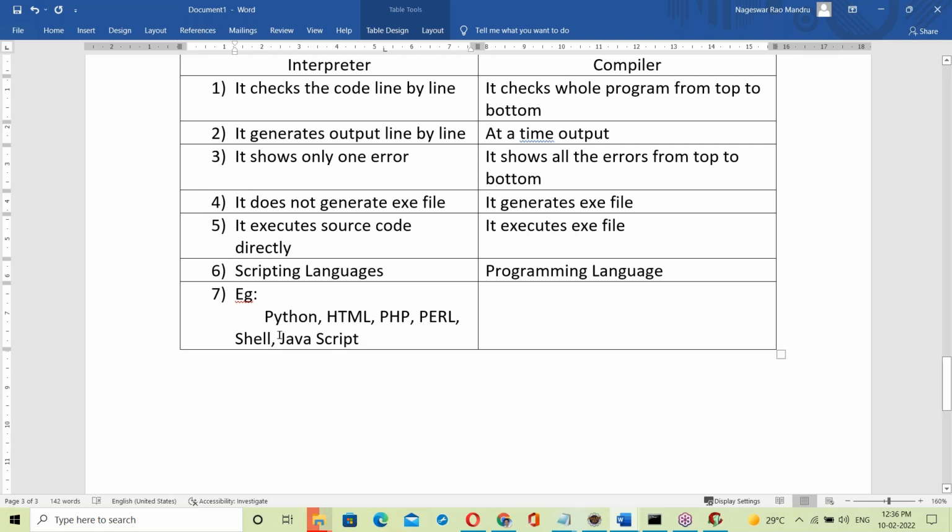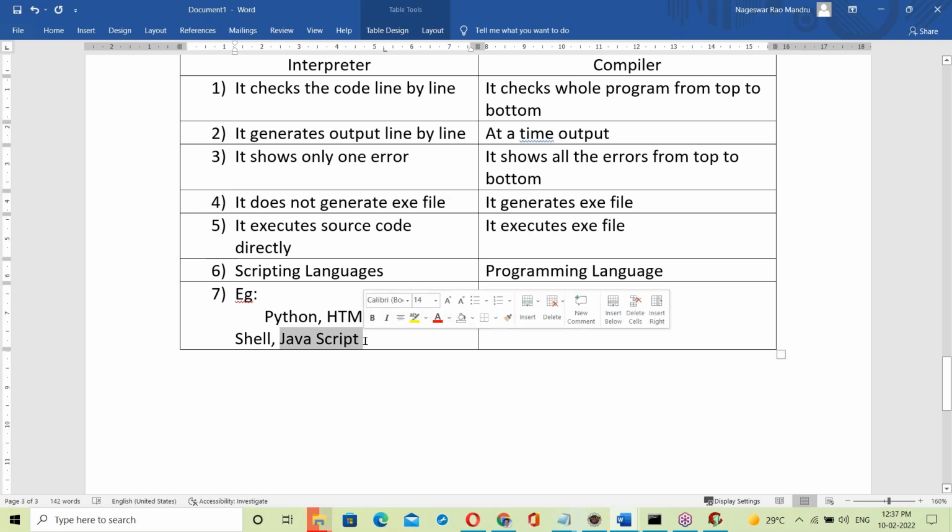JavaScript is not Java. JavaScript is different, and Java is different. JavaScript works in the browser, and Java works with the JVM.